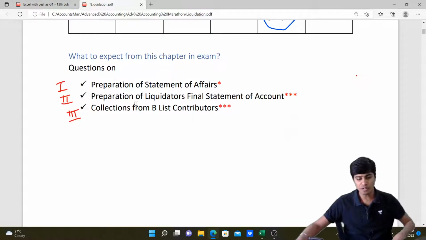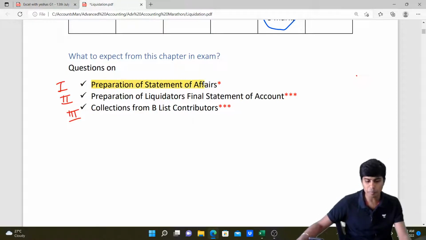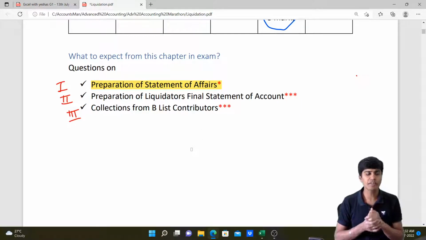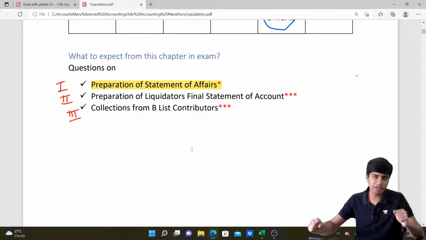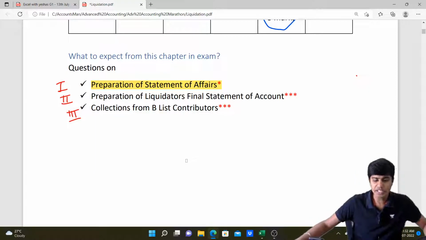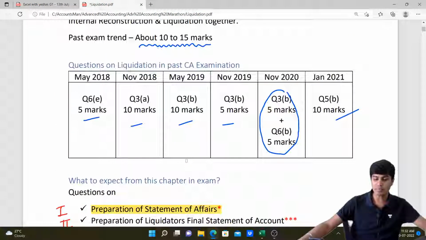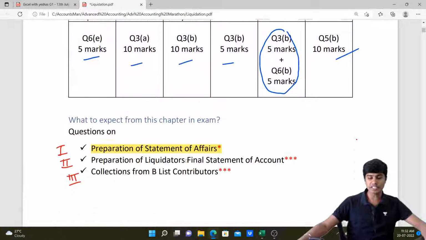In the last video, we discussed how to prepare the statement of affairs theoretically. In today's session, we'll see the format of preparation of statement of affairs, and we'll also see one problem from our ICAI material. After that, we will start with the liquidator's final statement of account. So let's go ahead.